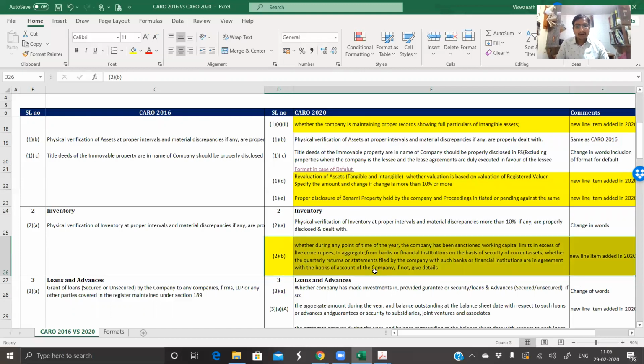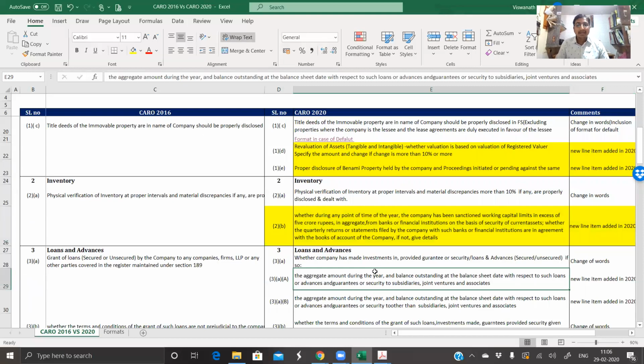What the department is now expecting is that many companies, just to keep their working capital limits active or on a higher side, submit stock statements wherein the stock figures are different from those of the books, and try to get them certified by some other chartered accountant. When it comes to the final audited numbers, yes, there might be ups and downs in the final audited numbers which we audit and submit.